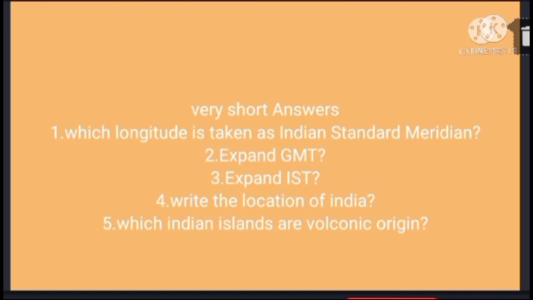This is the location of India. Next question. Which Indian islands are volcanic regions? In the Andaman and Nicobar Islands, Narcondam and Barren Islands are volcanic regions.